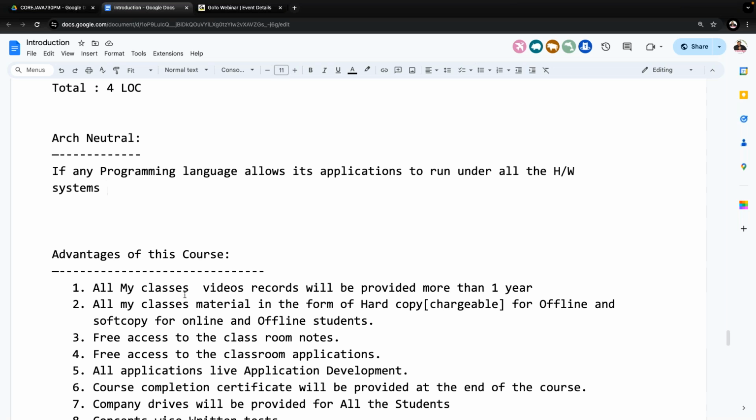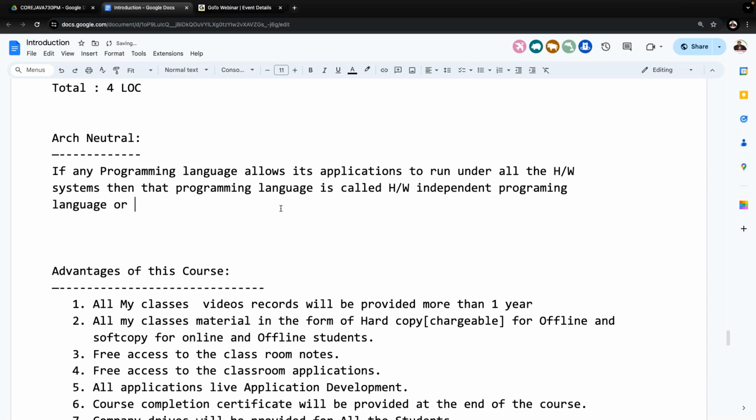So if any programming language allows its applications to run under all the hardware systems, then that programming language is called a hardware independent programming language, or an architectural neutral programming language. That's it, not more than that.